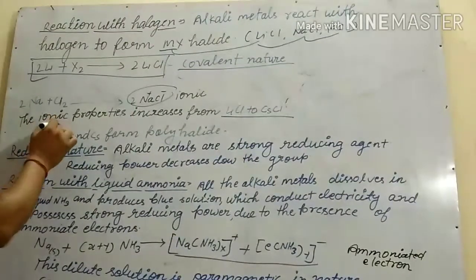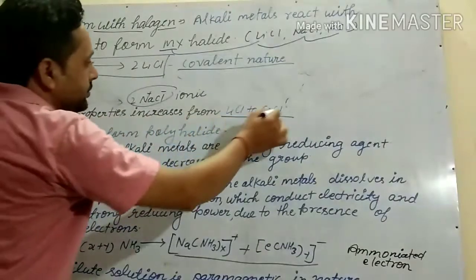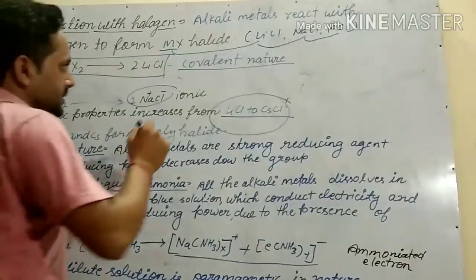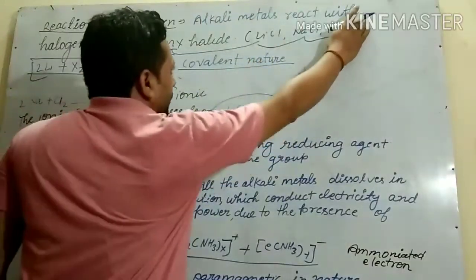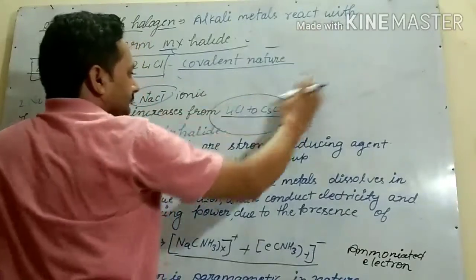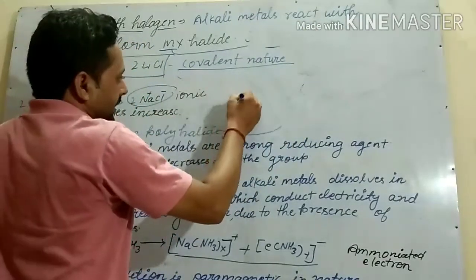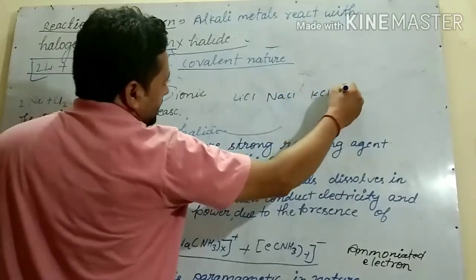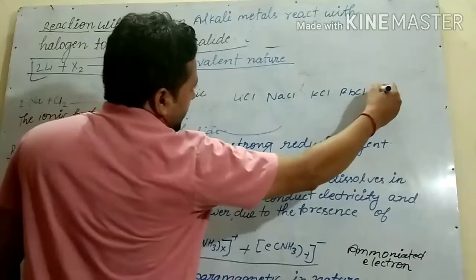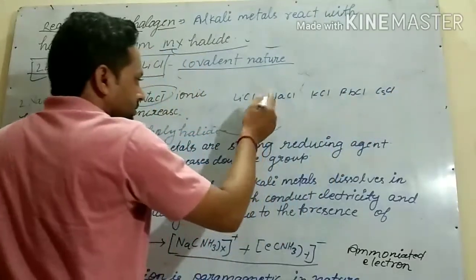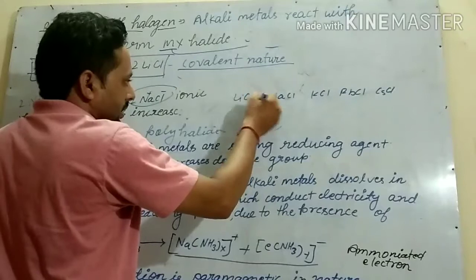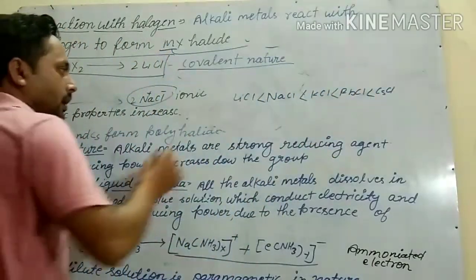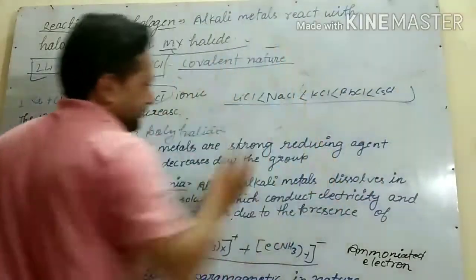The ionic property increases from lithium to cesium, in the order LiCl, NaCl, KCl, RbCl and CsCl. Ionic character increases from lithium to cesium.